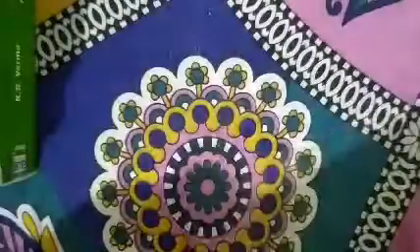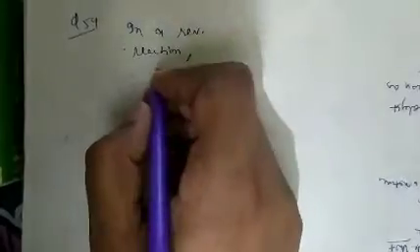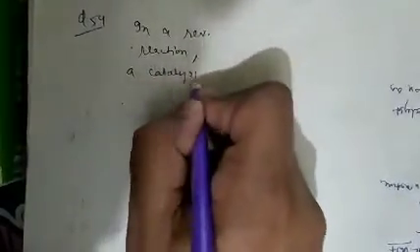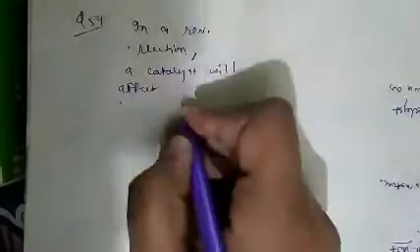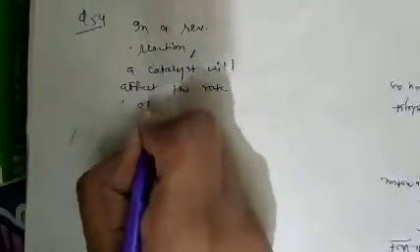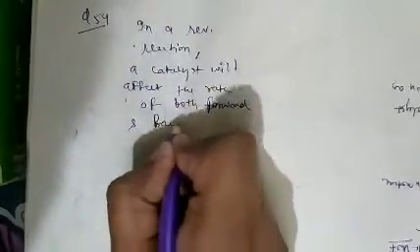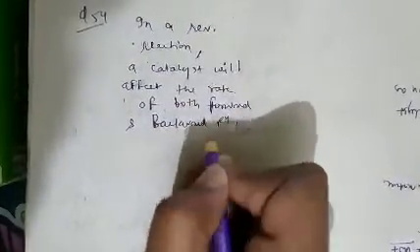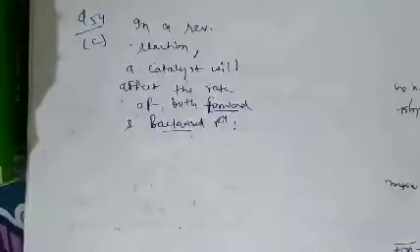See question number 54. Question number 54 is about catalyst. As we know that in a reversible reaction, a catalyst will affect the rate of both forward and backward reaction. So it will affect the rate of both forward reaction and backward reaction. So question number 54, option C is correct.